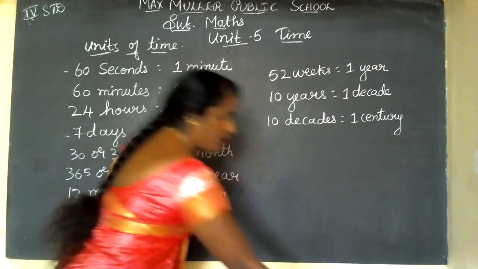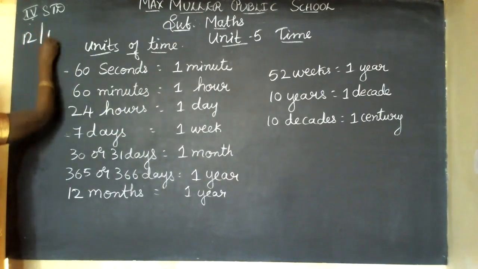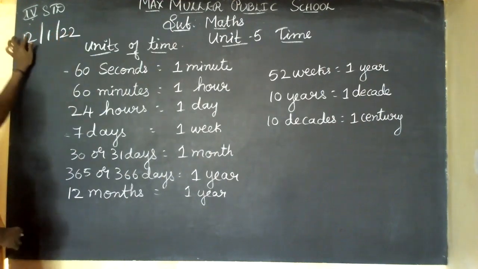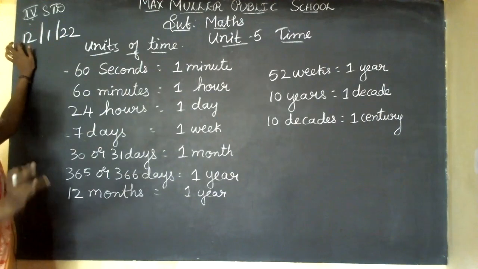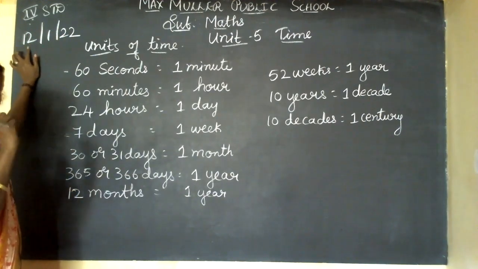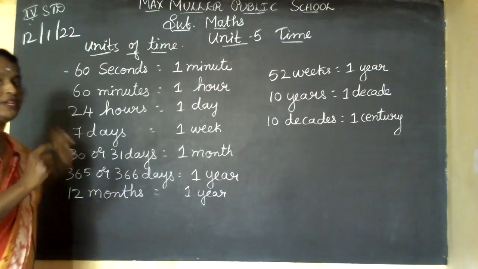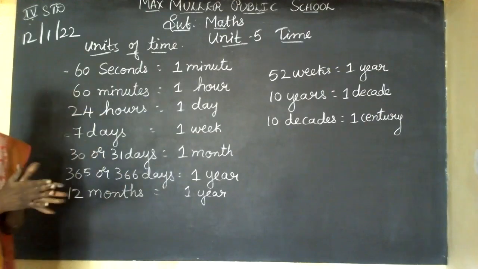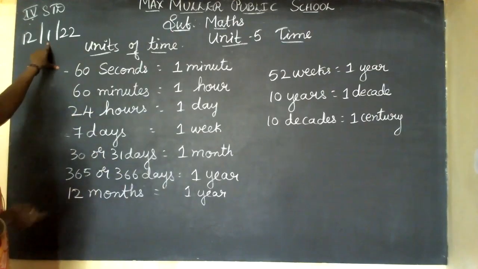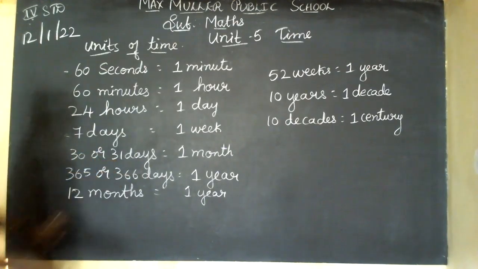What will you write when you come to school? Today the date is 12. Every day you will change only this. We will change 1, 2, 3, 4 every day. After 30 days, 1 month comes with 30 and 1 month comes with 31. Only February comes with 28 days. Once in 4 years we call it a leap year, and it has 29 days.